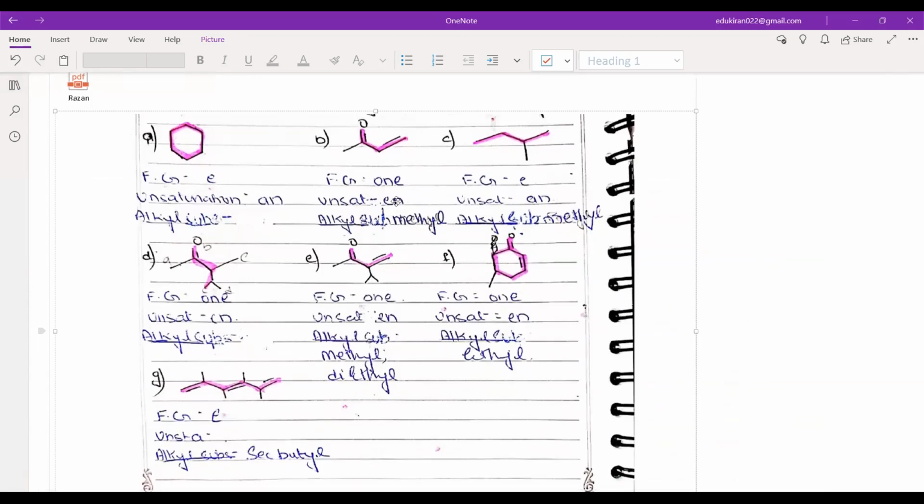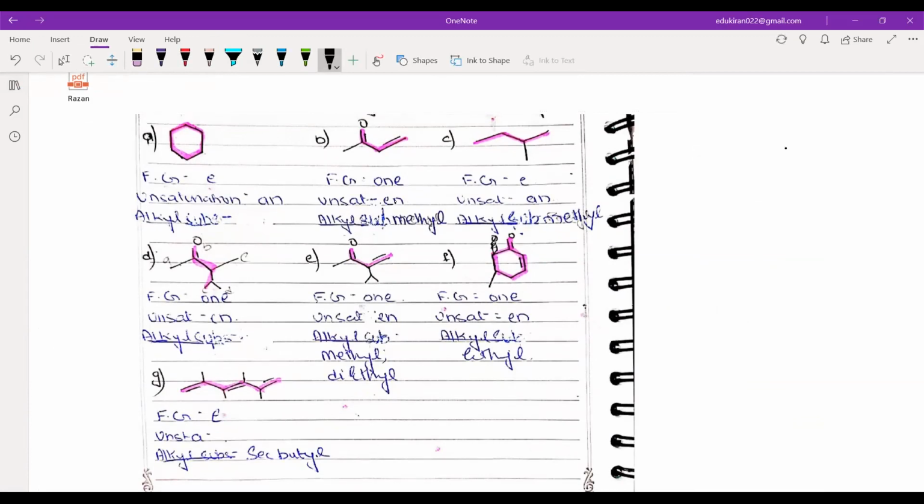Those who did this assignment would be remembering the questions, okay? And they can also open their notebook where they have done this assignment, and they can check this with me, okay? So functional group is E, very good. Unsaturation is AN.